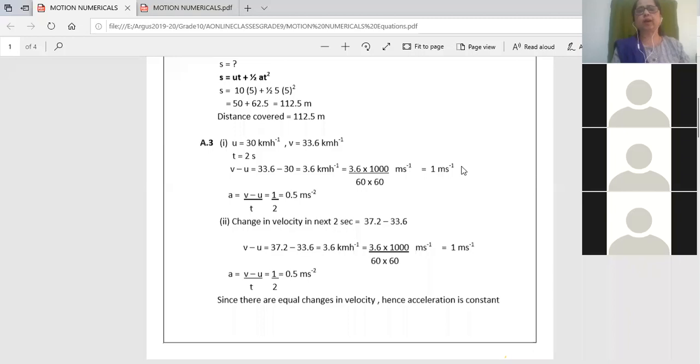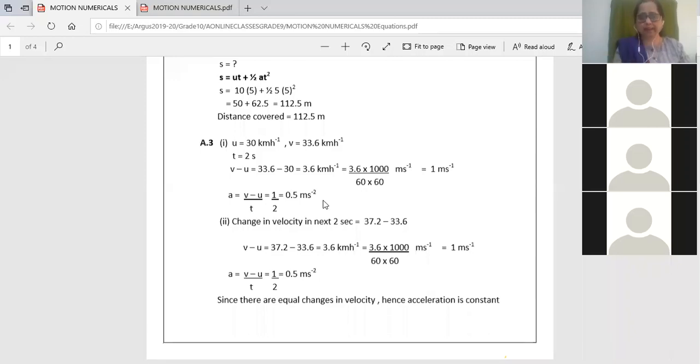So I will get 1 meter per second. So acceleration is v minus u upon t, so it is 1 upon 2, t is 2. So I got the answer as 0.5 meter per second square. This is the acceleration in the first instance when the velocity changes from 30 to 33.6.